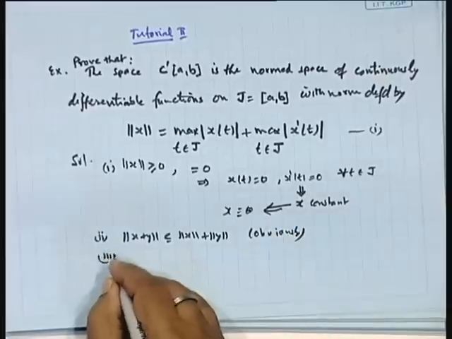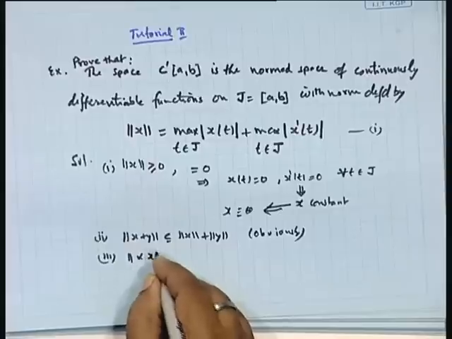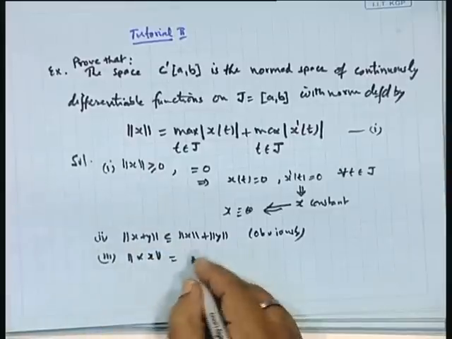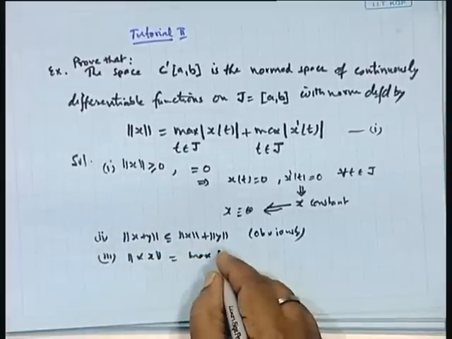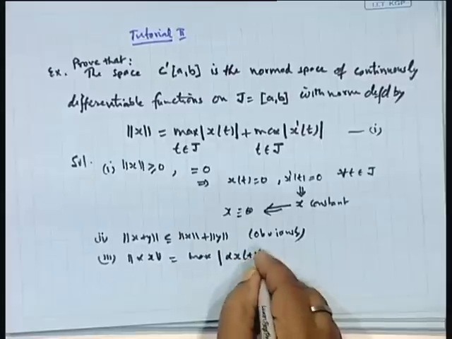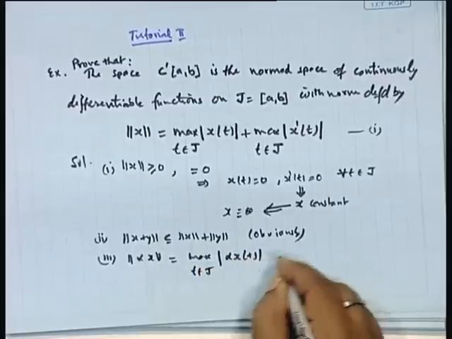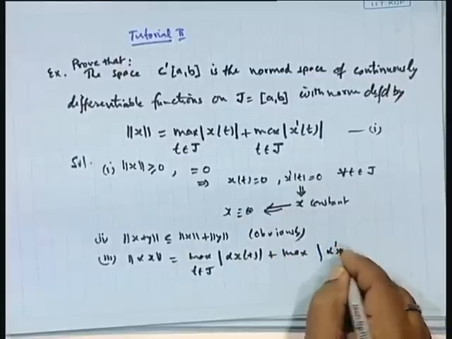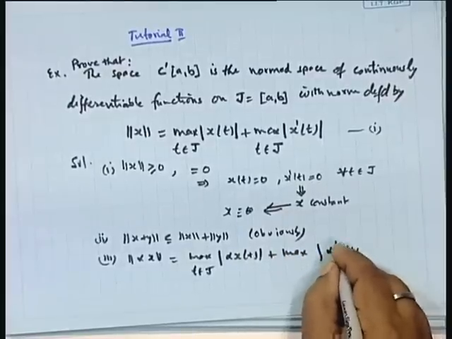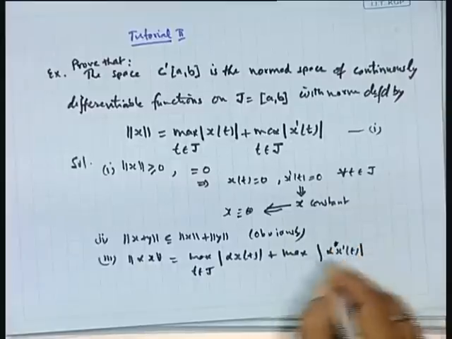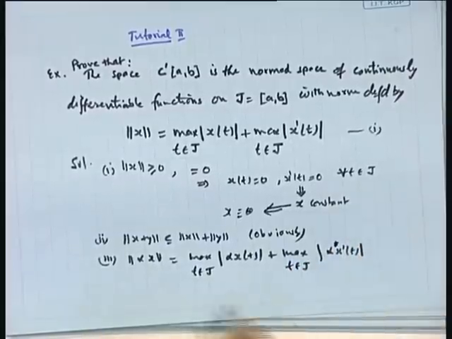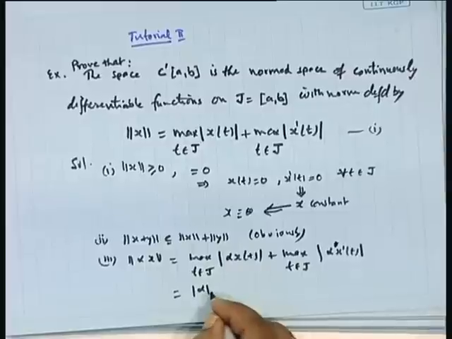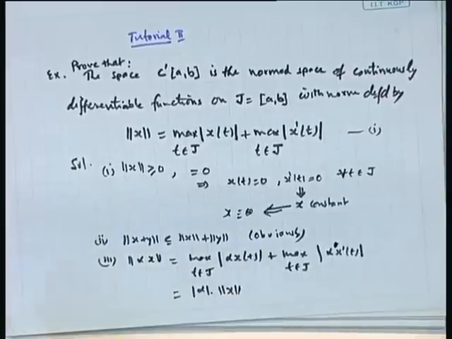And similarly, the third condition, when alpha is a constant, then you are getting this is maximum of |alpha x(t)|, t belongs to J, plus maximum of |alpha x'(t)|, and t belongs to J. So, we can take |alpha| outside and the remaining thing is norm x.